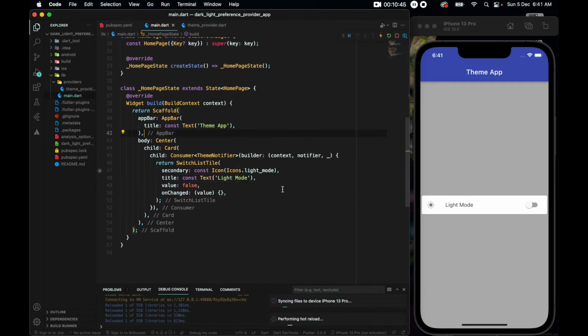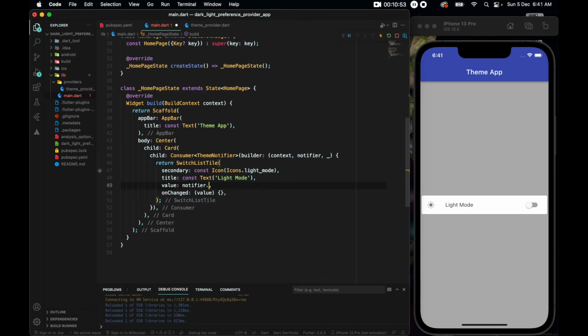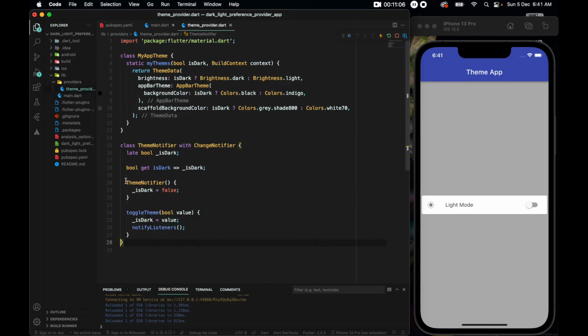Alright, this value should be coming from notifier.isDark, and it will of course be false now because we wrote it to be false. And here we can use that toggle method, so the method that we wrote here, right? ToggleNotifierTheme, no, my bad, toggleTheme.